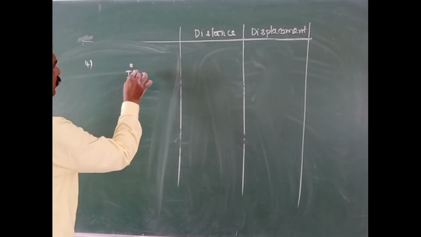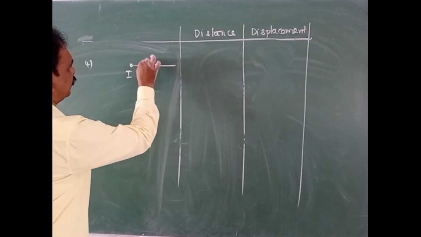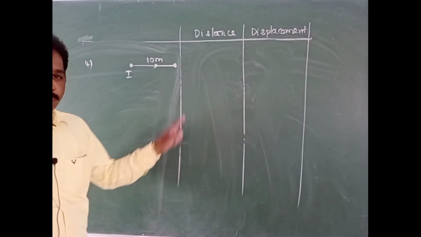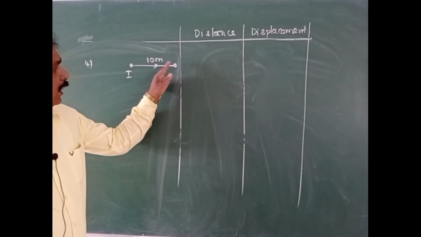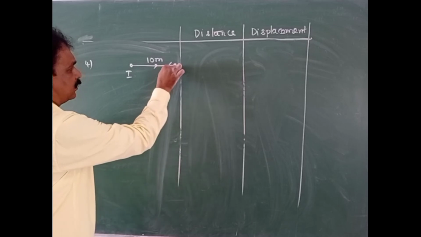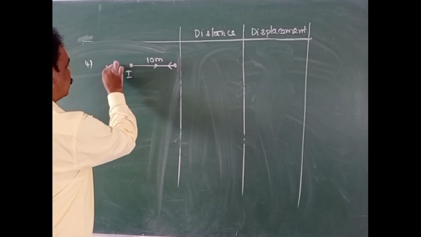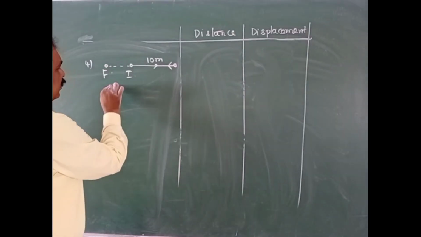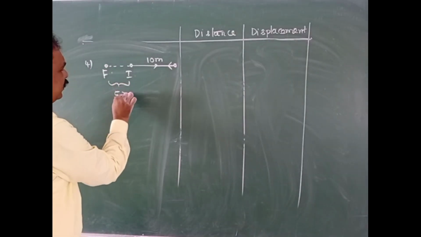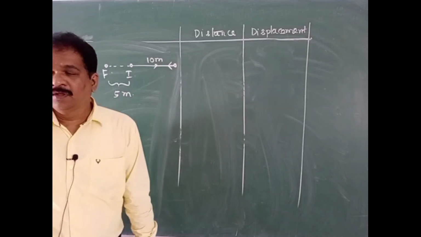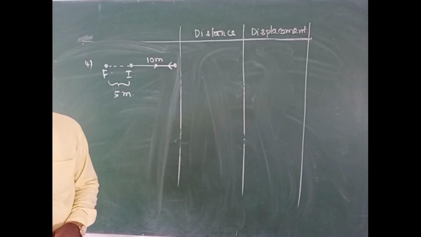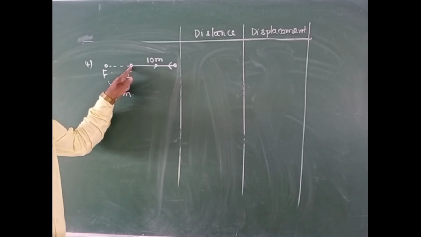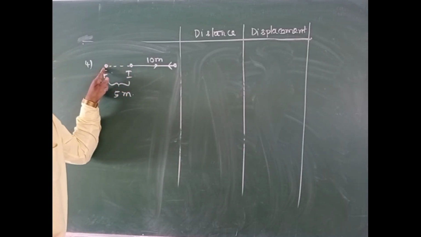This is the initial position. It traveled 10 meter. It reached to this point. Again it changed its direction. By crossing this, finally it came to here. Let us assume this distance is 5 meter. Then what is the displacement? What is the distance? It started from here, finally it came to here.